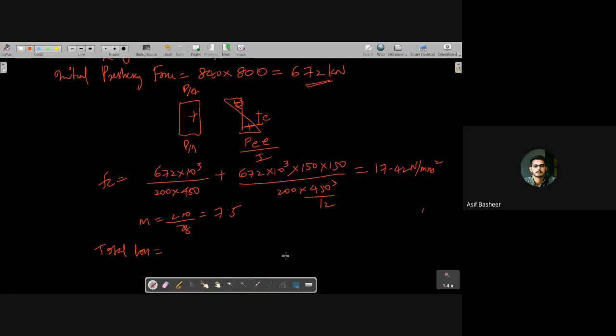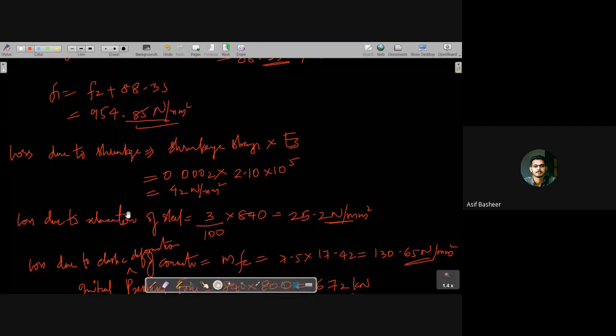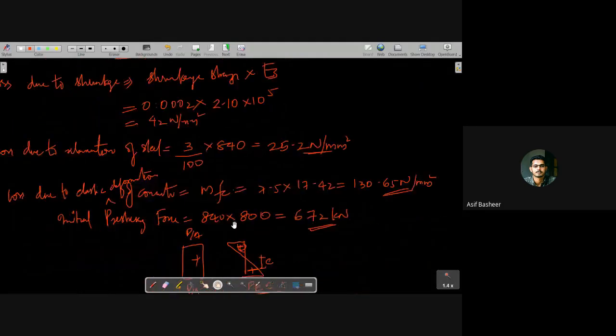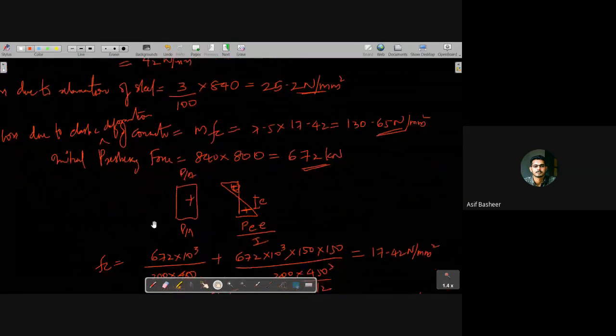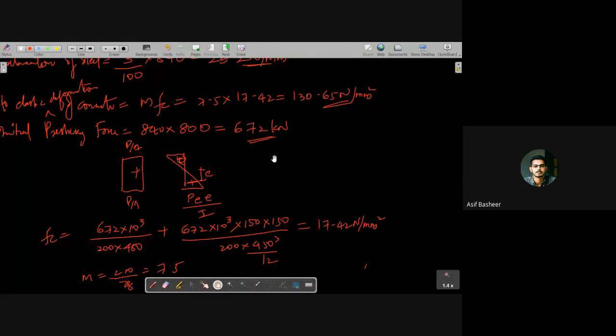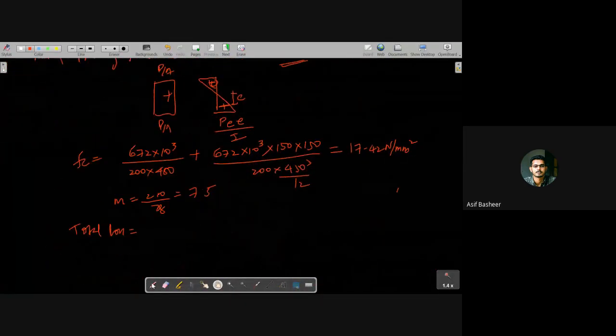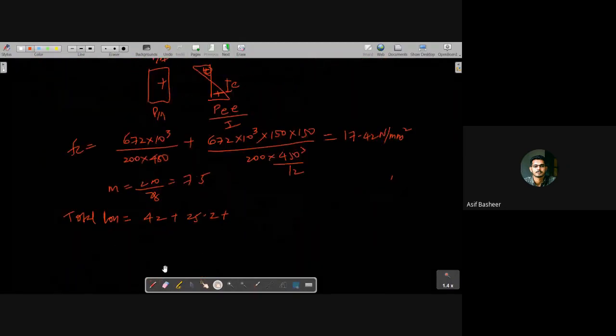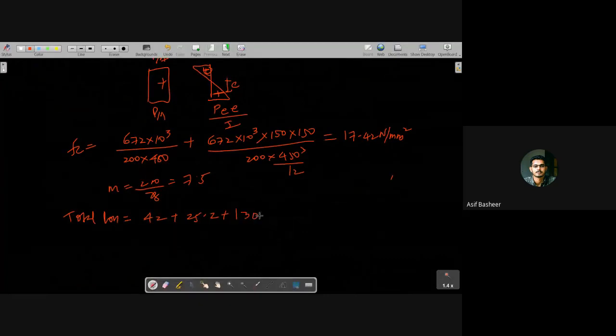No, that means the total loss after the initial stress, that is, initial stress I will consider 840, then the total loss I could tell it as what? The loss due to shrinkage of concrete, that is 42, and the loss due to relaxation of steel, that is 25.2, and the loss due to elastic deformation of concrete, that is 130.65. That is the total loss I could write as 42 plus 25.2 plus 130.65.